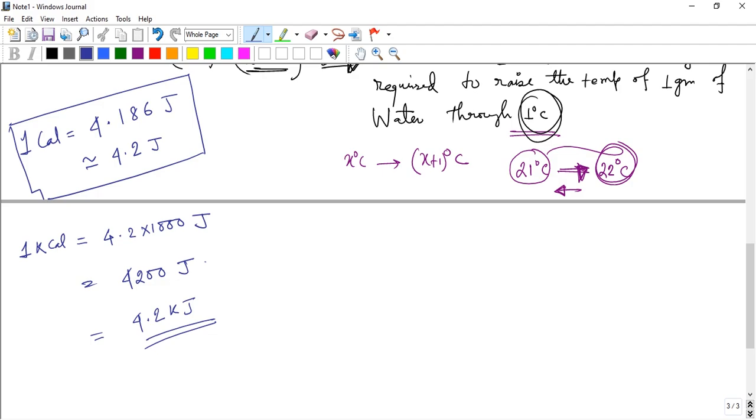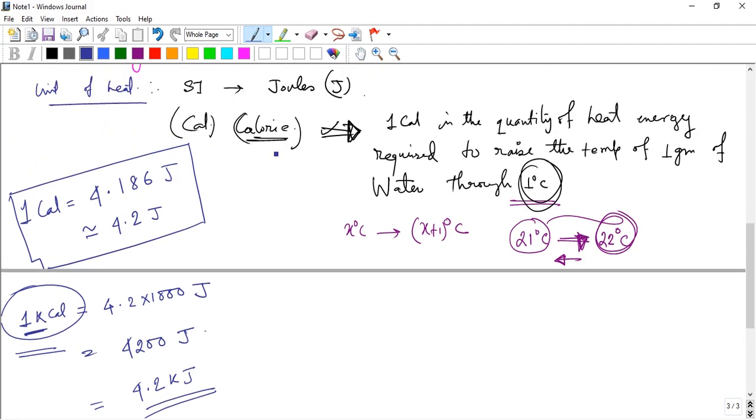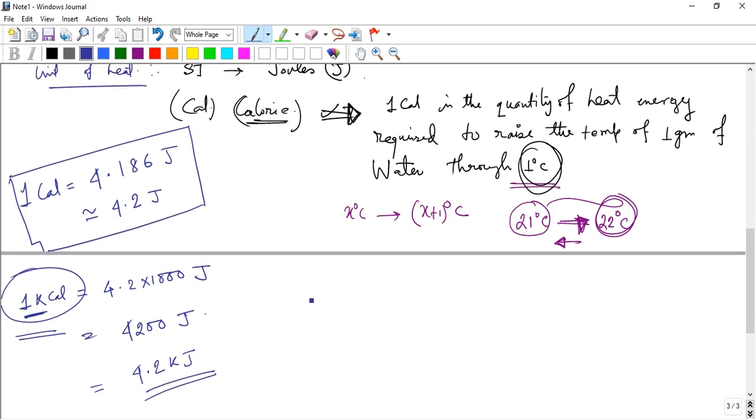So what is the definition of kilocalorie? Very important for board questions: the definition of calorie and the definition of kilocalorie. Here, kilo represents the mass of the substance. For 1 calorie, the mass of the substance is 1 gram. For 1 kilocalorie, the mass of the substance is 1000 gram, that is 1 kilo.